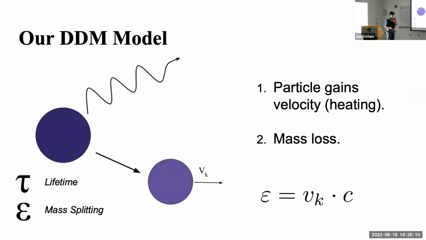Not really. We could have some observational constraints on the mass splitting value. However, in this model, we haven't really implemented any constraints on it. The thing that I said was that if the mass splitting value is too high, then this velocity will also increase and the particles would just escape from the halo instead of adding to the heat.